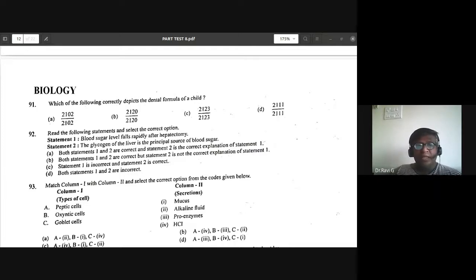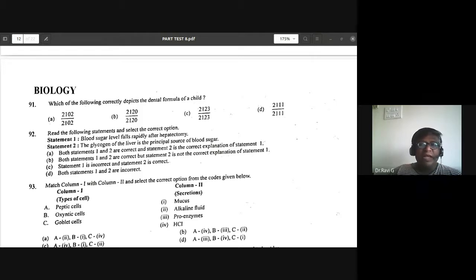This is the mock NEET paper, which you can also utilize for KCET. It concerns mostly zoology questions. The first question that we have is, which of the following correctly depicts the dental formula of a child?